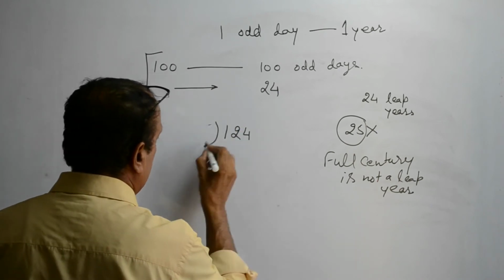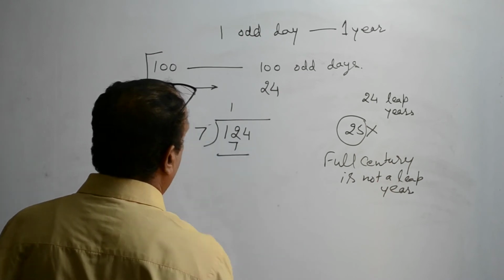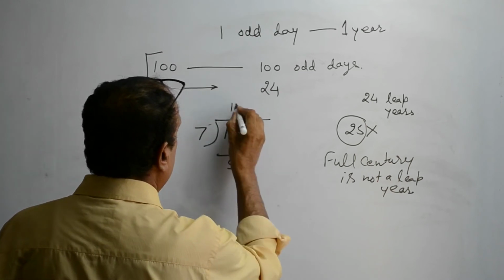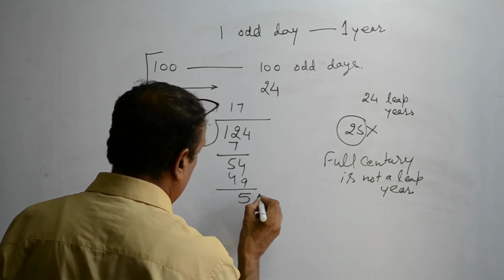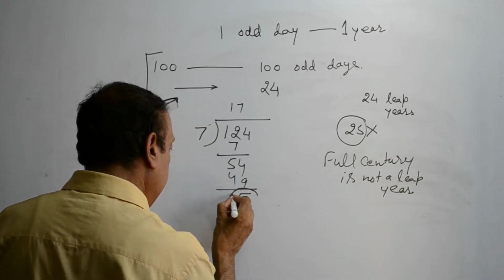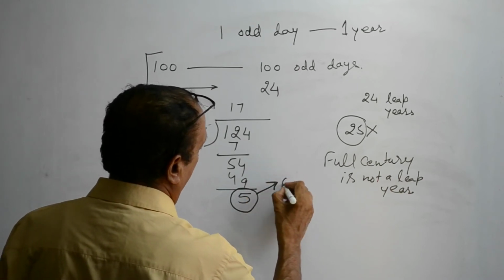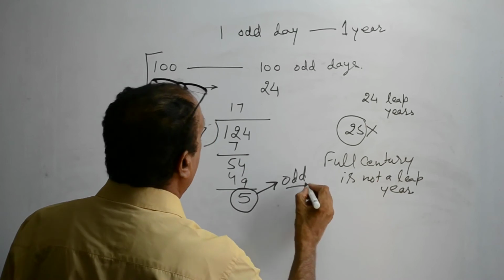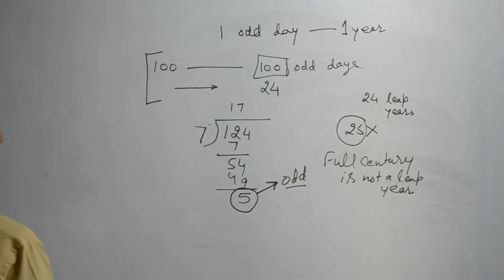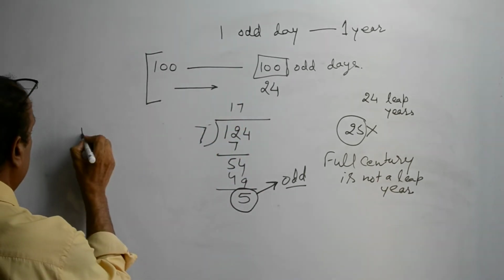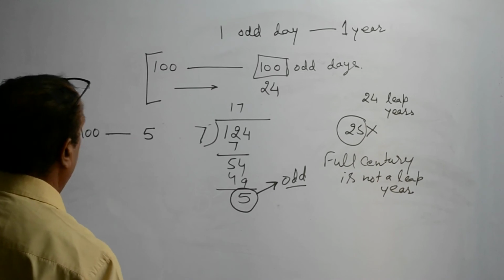Now, let us divide it by 7. So 7 5s are 35, and 7 7s are 49, leaving 5 days. It means there will be 5 odd days in every 100 years. It means in 100 years, there will always be 5 odd days.